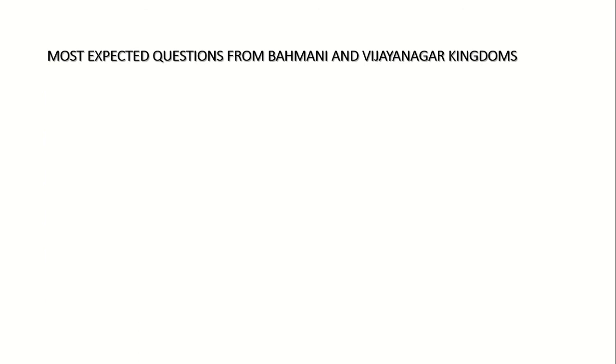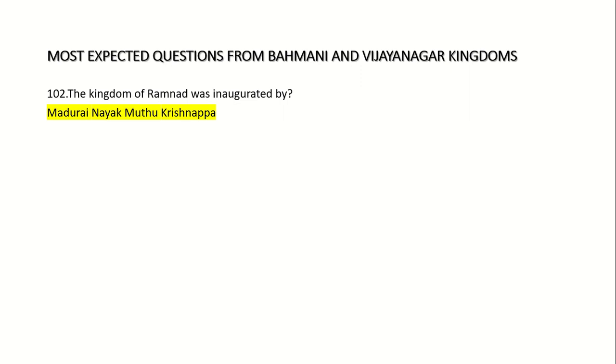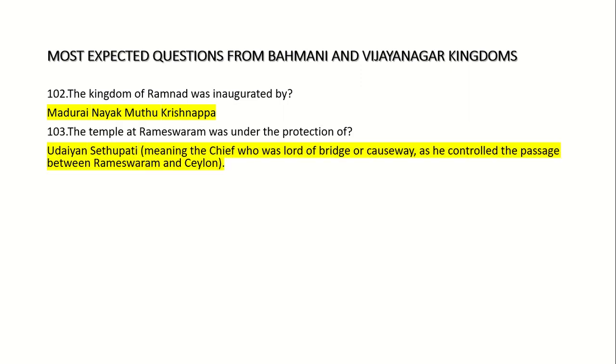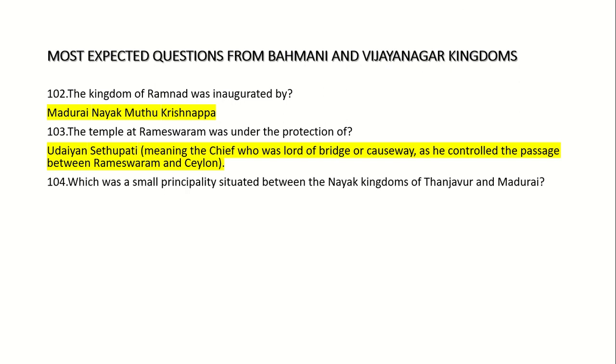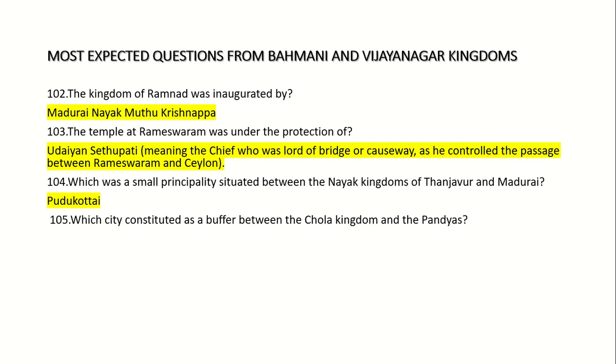102. The kingdom of Ramnath was inaugurated by Madurai Nayak Muthu Krishnappa. 103. The temple at Rameshwaram was under the protection of Udayan Setupati. 104. Which was a small principality situated between the Nayak kingdoms of Tanjavur and Madurai, Pudukottai. 105. Which city constituted a buffer between the Chola kingdom and the Pandyas?